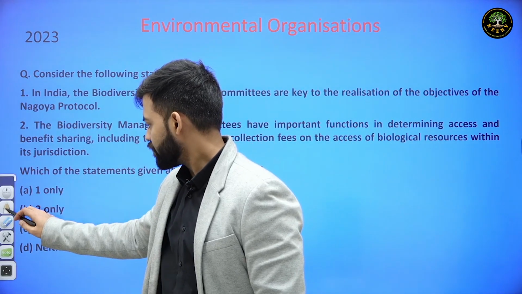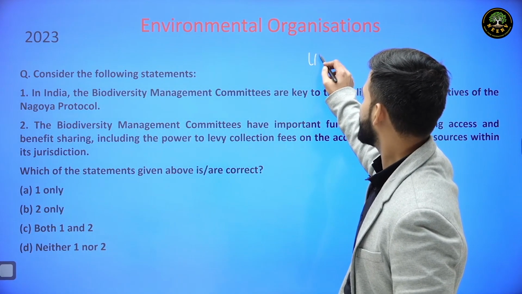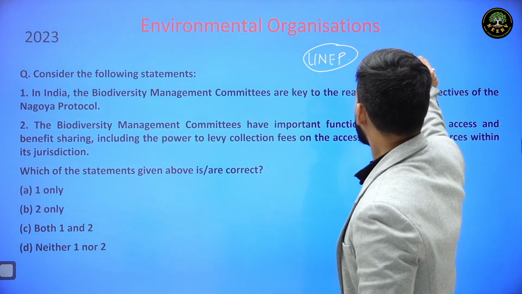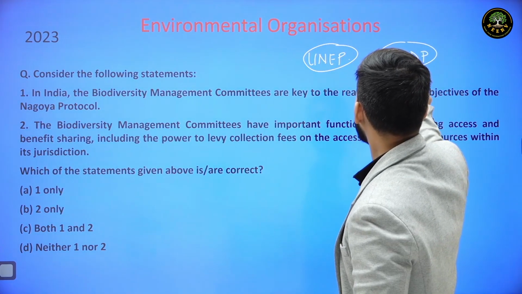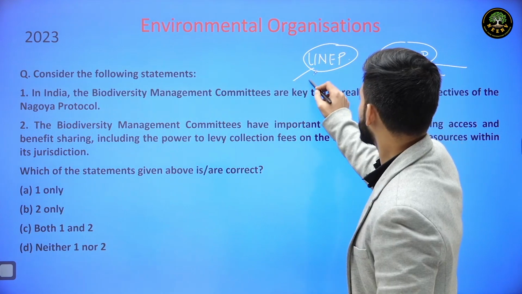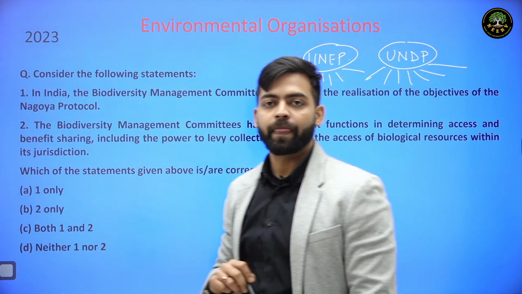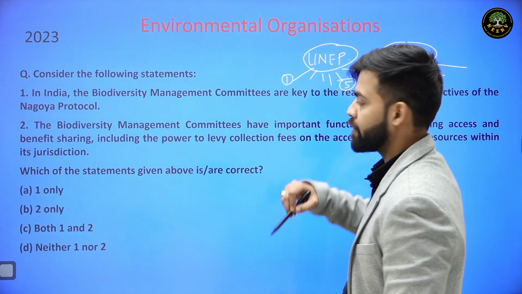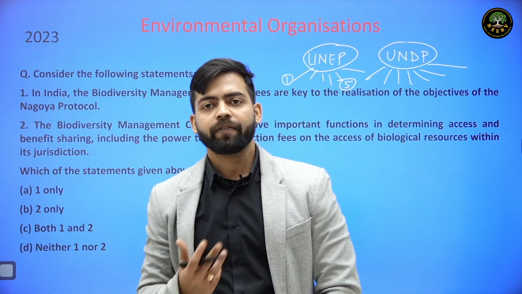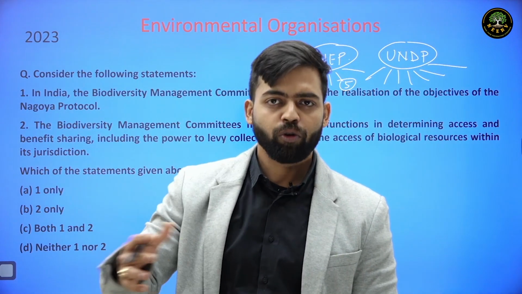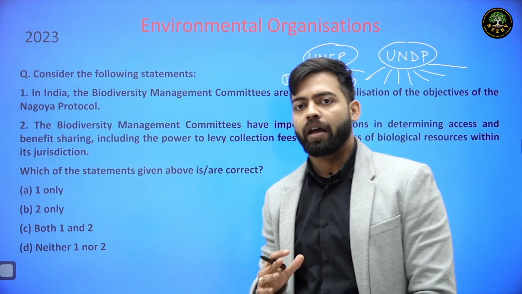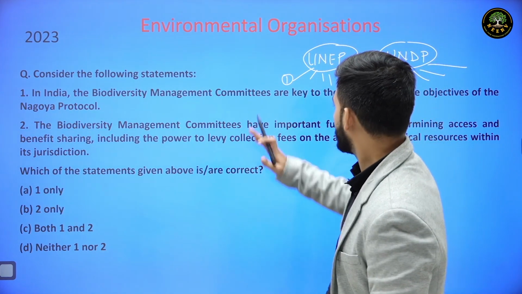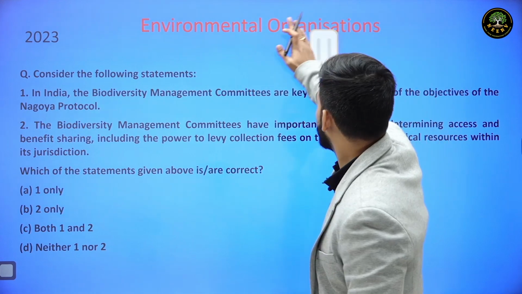Suppose we take an example of UNEP or UNDP. Now there are several sub-departments or sub-organizations related to UNEP and UNDP. One year they asked about one, another year they ask about five. So I find it not wise to read whole UNEP or whole UNDP and try to remember all the organizations or NGOs related to it. So what we will do is, we will try to solve it year by year.